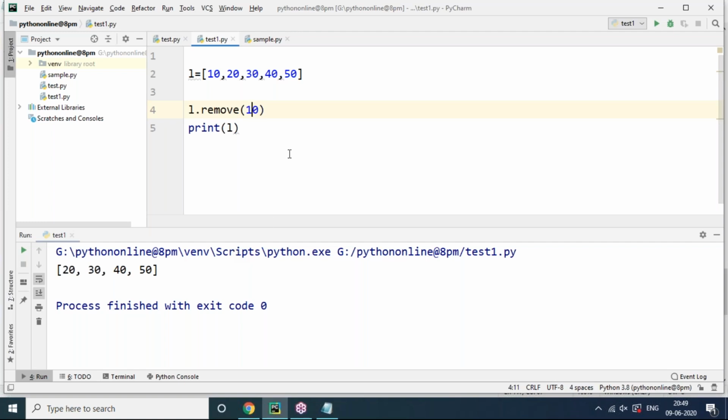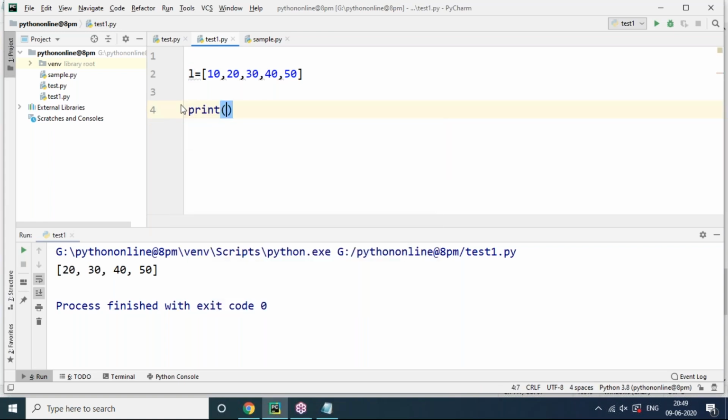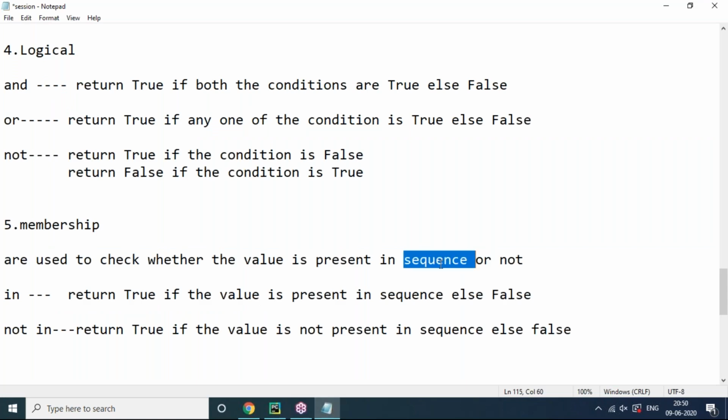In that case, before trying to remove it, why don't we check whether the item is there or not? For example, 100 I want to delete. So let me check whether 100 is in the list or not. If it is there, I want to delete it, otherwise I don't want to. So let's check. If it is there, it returns True. False means I cannot remove this because 100 is not at all there, so why should I remove it? In that case, we have to check. Not only in the context of lists I'm speaking, every sequence data type you can say that, any data type.